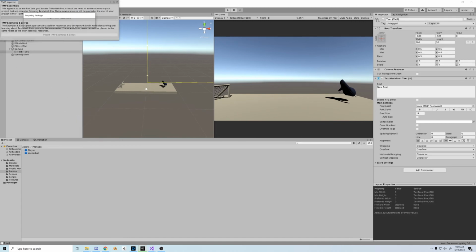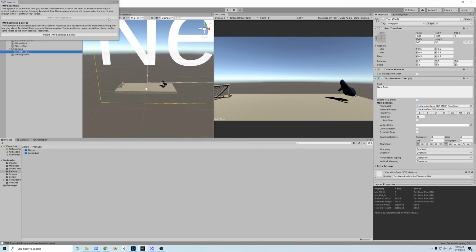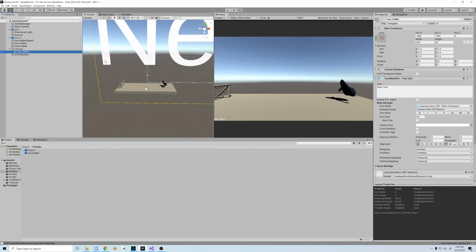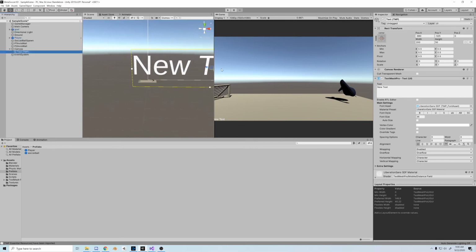First things first, let's create a new TextMesh Pro object. And for that, we're going to have to import TextMesh Pro. What TextMesh Pro does better than any regular UI text is that it retains its high quality even when it's scaled up. You can have it scaled as big as you want, and it'll maintain great resolution.